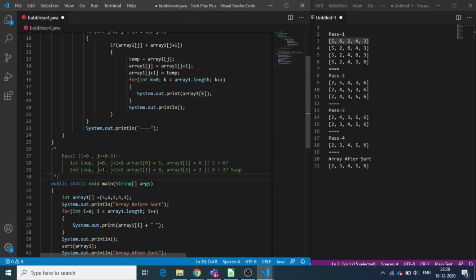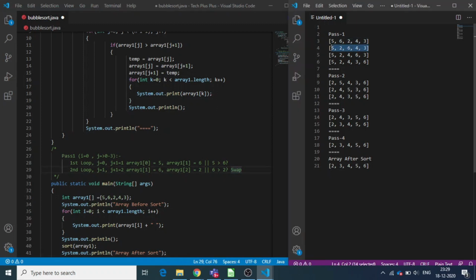In the second loop the value of j is incremented to 1 and thus j plus 1 becomes 2. So we'll pick the element at the first position of the array and the element at the second position of the array, which is 6 and 2. Then we compare, is 6 greater than 2? The answer is yes. And so we swap these two numbers. Here on the right side you can see we have swapped the positions of 6 and 2.